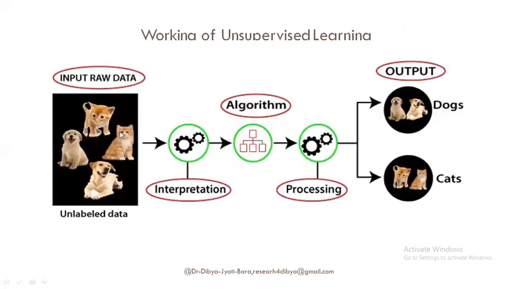So it works on the basis of homogeneity or similarity. You feed the input data, and based on similarity the model will classify them into different groups, and each group is known as a cluster. See here, these are the input data, unlabeled data, no label or tag saying this is the cat, this is the dog. After processing, the model will output that these dogs are a separate cluster, a separate group, and these cats are a separate group. So this is unsupervised learning.